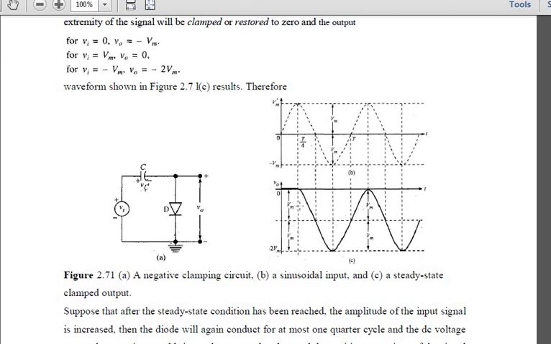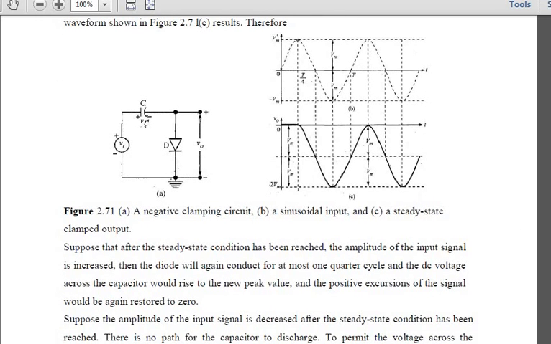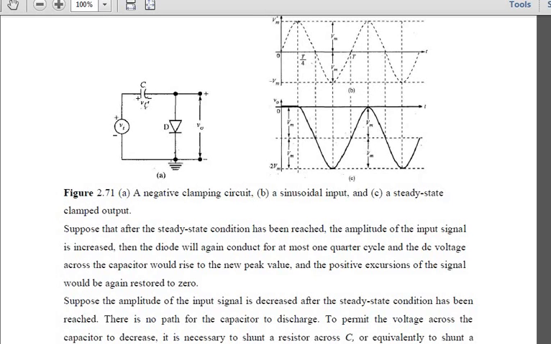Suppose after reaching steady state, the amplitude of the input signal is increased. Then the diode will again conduct for at most one more quarter cycle, the DC voltage will be increased, and the capacitor will rise to the next peak value.